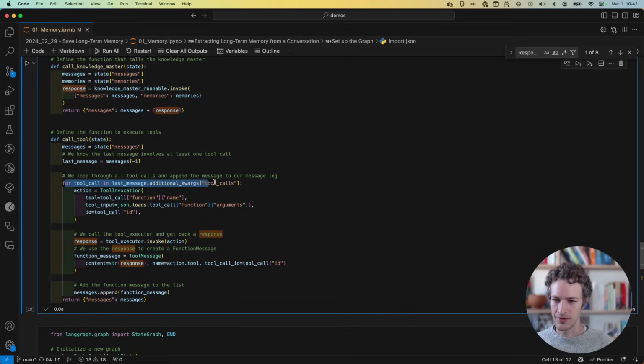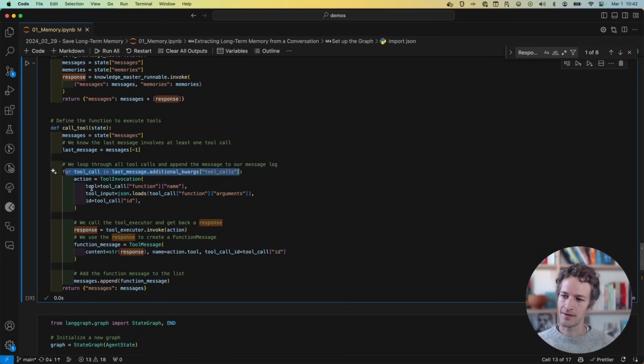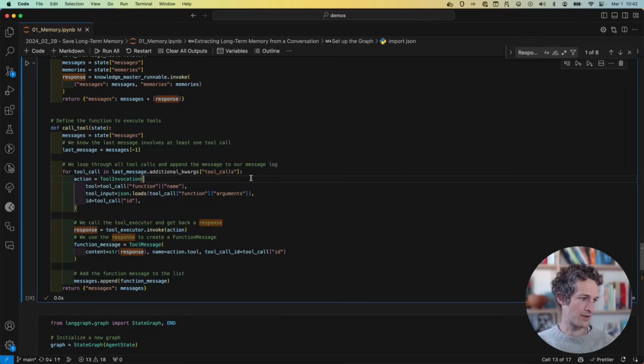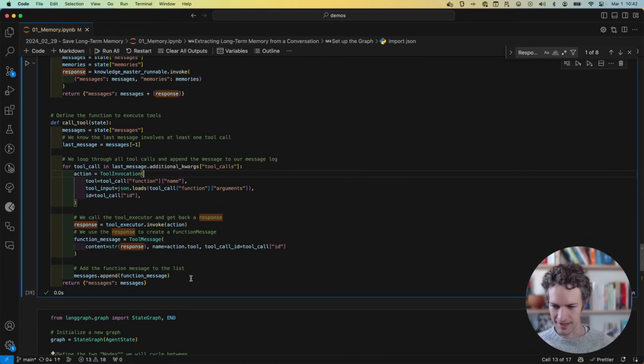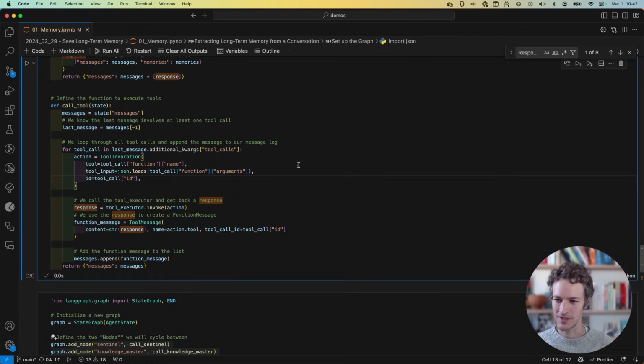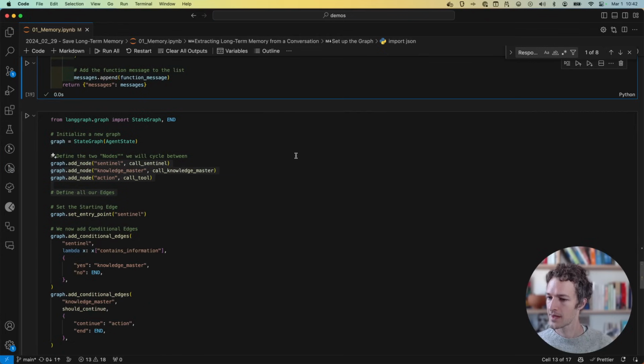And then finally the tool calling. This is going to run through for every tool call required. It's going to actually do the tool invocation. We're going to append that tool message to our message log and run through each of those tool calls. Honestly, even appending it to the message log isn't really necessary because we're not returning any of this to the user. It's just happening in the background, and those tools that are being called are updating the database. So you don't even have to do this kind of tracking, but it's there if you want it for logging.